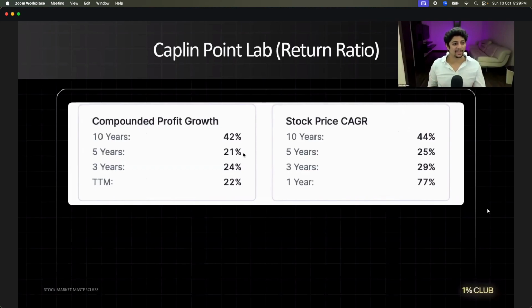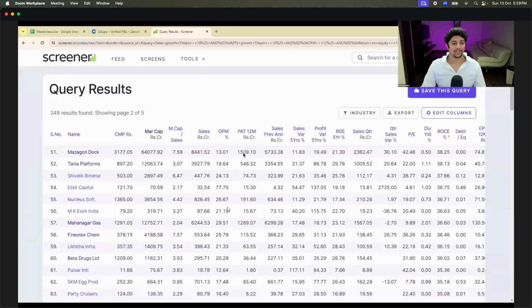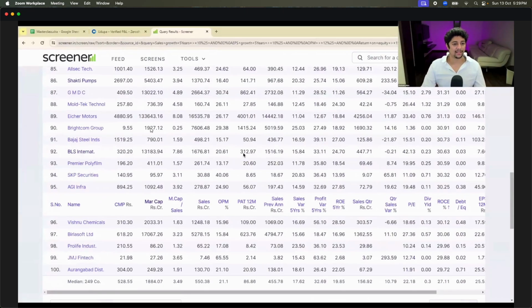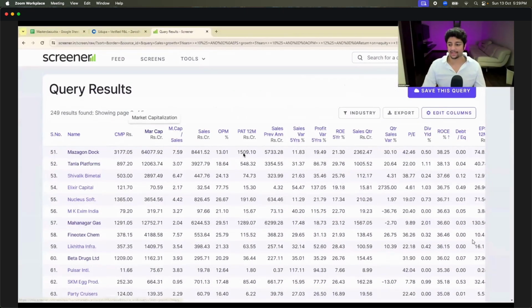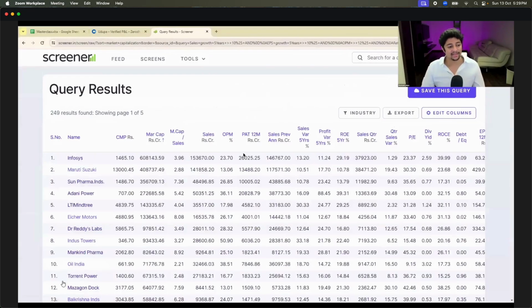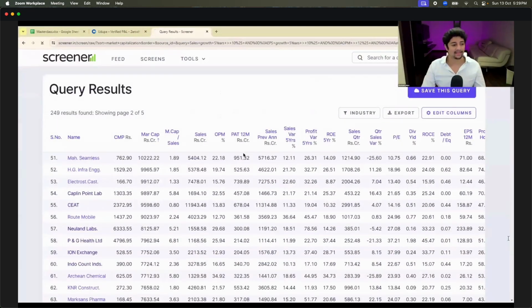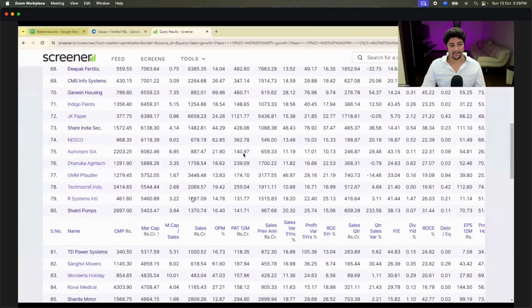How did I find this company? This screener, boss, this screener. Take this screener, go here, put it here, and you will see all of these companies here. If I just filter by market cap, you will see the difference. You'll see so many companies. Now, can I say all these companies are good? See, Ramkrishna Forging is here. I've just picked some companies. Can I say all these companies are good? No. Kaplan Point is here. There might be some companies that are bad also. Okay, no problem. Let's come back.